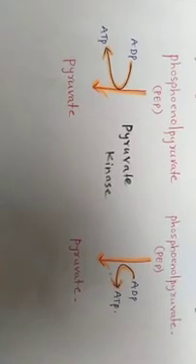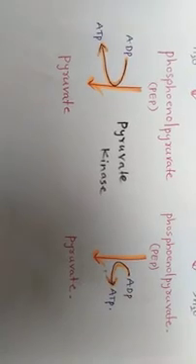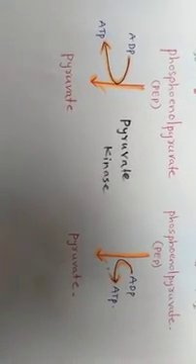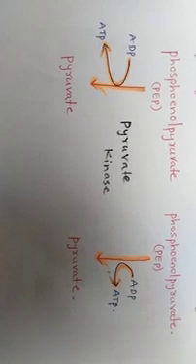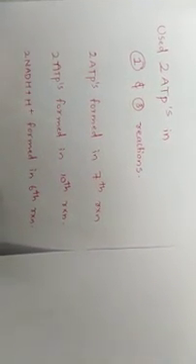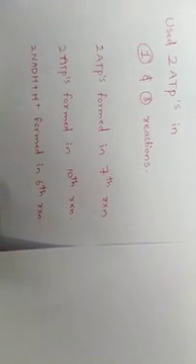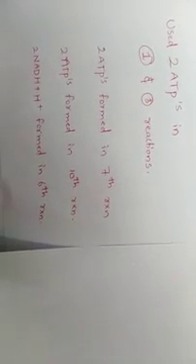The 10th step in the glycolysis is dephosphorylation. Here the phosphoenol pyruvate formed in the dehydration is converted into pyruvate or pyruvic acid in the presence of enzyme pyruvate kinase. Here the ATP is formed from the ADP and inorganic phosphate. Hence this is called as dephosphorylation. Hence this is the complete cycle of reactions, or the complete procedure for the glycolysis.